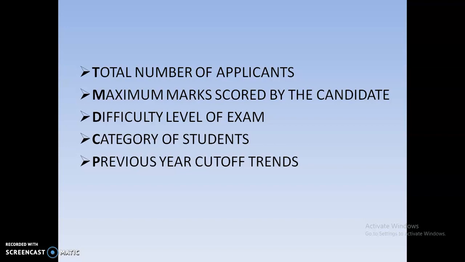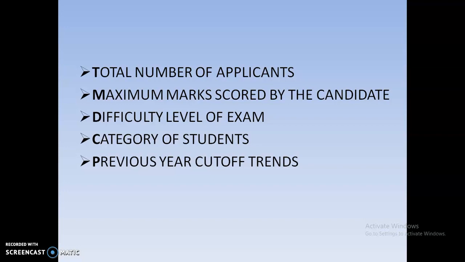The second factor is the maximum marks scored by a candidate. If out of 100 marks in your subject, anybody scores 85 marks, then that is the maximum mark, and obviously the cutoff marks will increase.